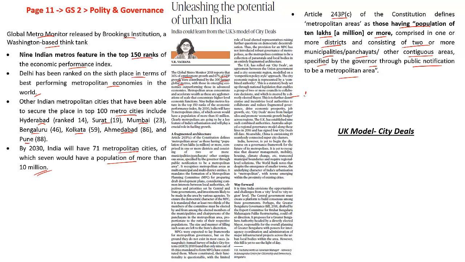Further, this article also mentions that every government in the municipal area will have to come up with a Metropolitan Planning Committee. What is this Metropolitan Planning Committee? It's a planning committee, as the word denotes, for the metropolitan or city area, which means it is this committee which will draft the developmental plan. So it will consider the interest of all these people, local authorities, the objectives and priorities set by the central government and laid by the state government, speaking with the local people. So it will consolidate all these ideas from the central government, the state as well as the general people and local officials, and plan a district plan.